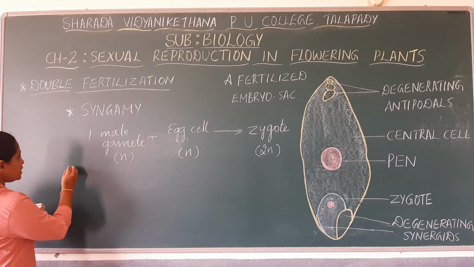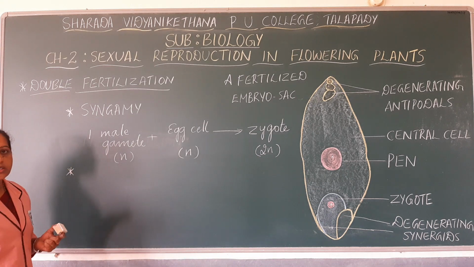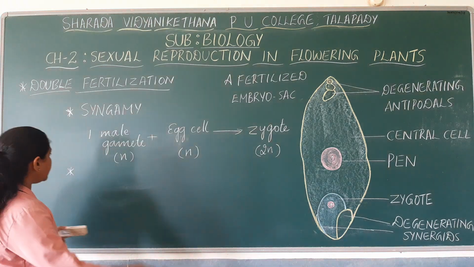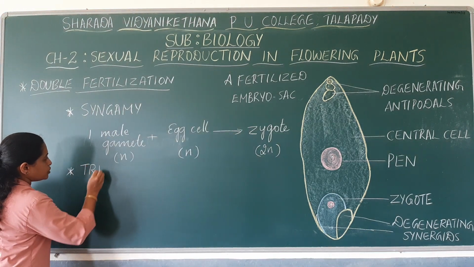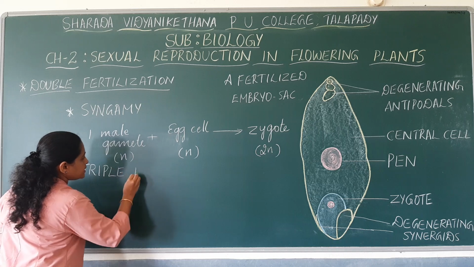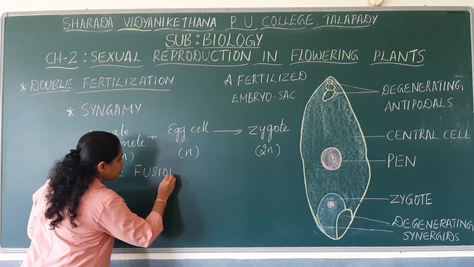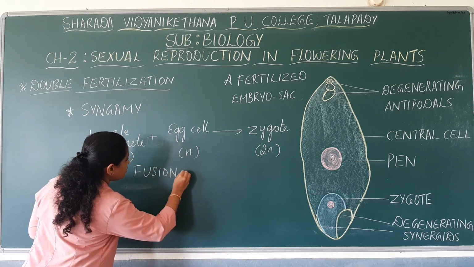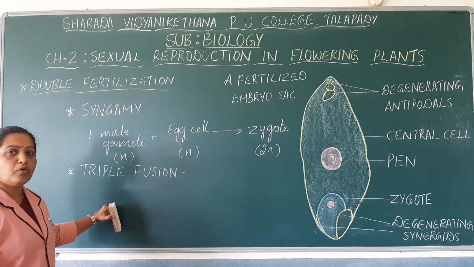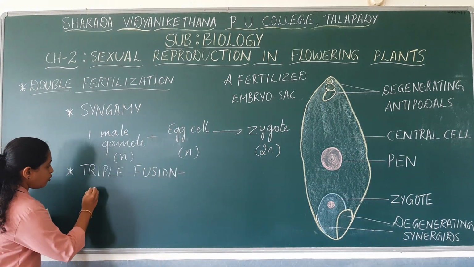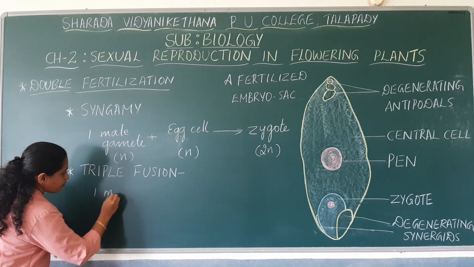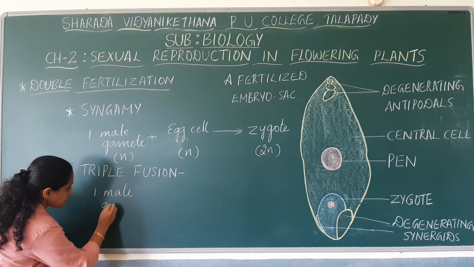As I told, there is one more fusion that occurs during double fertilization, and that is named triple fusion. Here we will discuss what happens to the other male gamete, which is haploid.